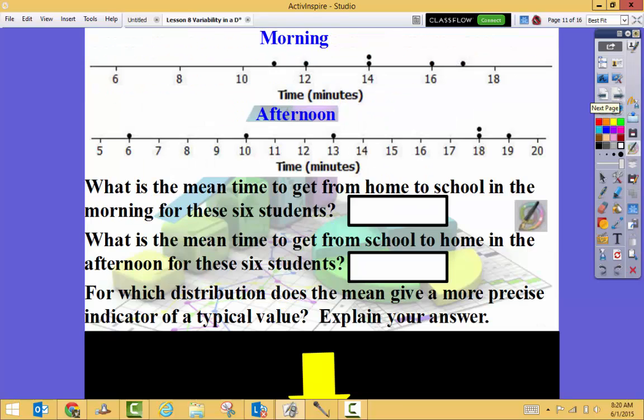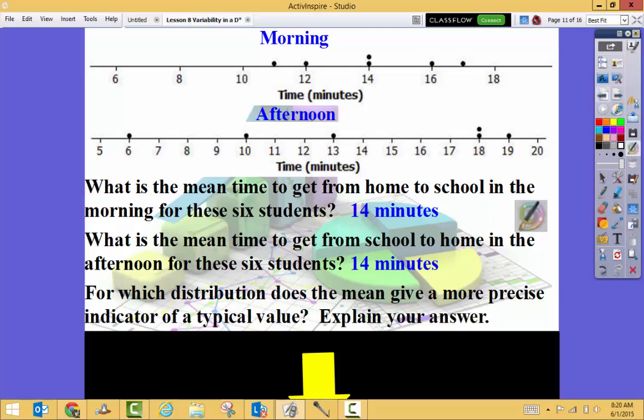Okay, what is the mean time to get home from school in the morning for these 6 students? And what is the mean time to get from school in the afternoon for these 6 students? So you can use a calculator, which you should get for the morning should be 14, and you should actually get the same answer for the afternoon.